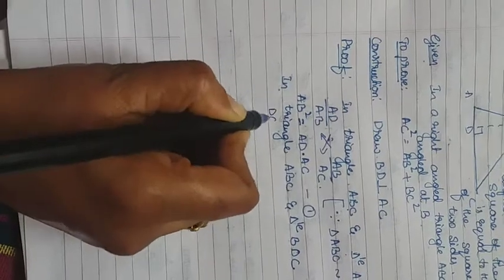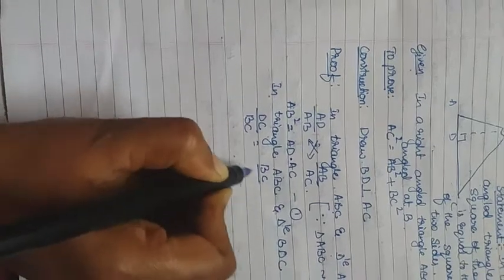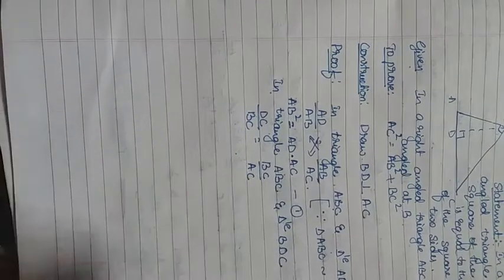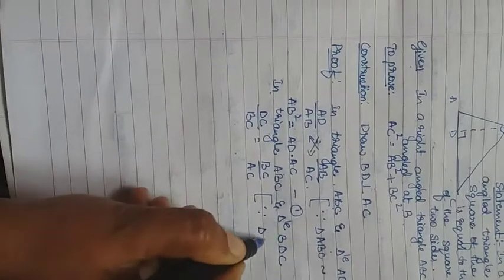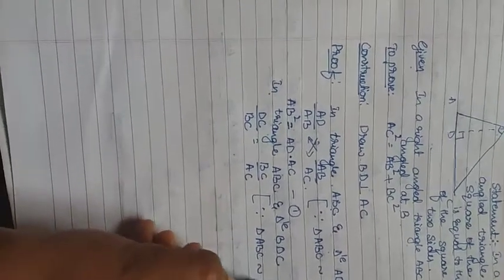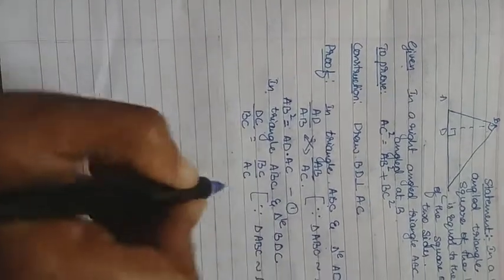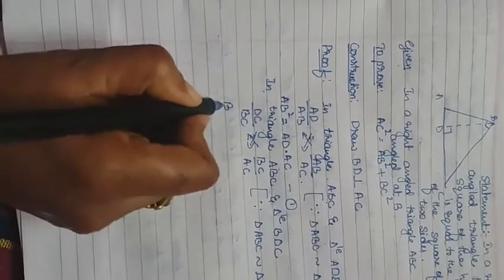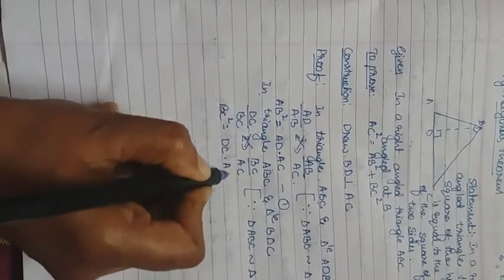DC divided by BC equal to BC divided by AC. Why can we take this? Because here also triangle ABC is similar to triangle BDC. If we do the cross multiplication, BC into BC is BC square equal to DC into AC. Let us take this as equation 2.